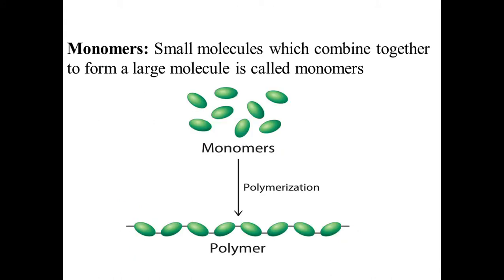Next, we will come to the monomers. What are monomers? Monomers are the small molecules which combine together to form a large molecule. When monomers undergo polymerization to form a polymer chain, this is the polymer chain.